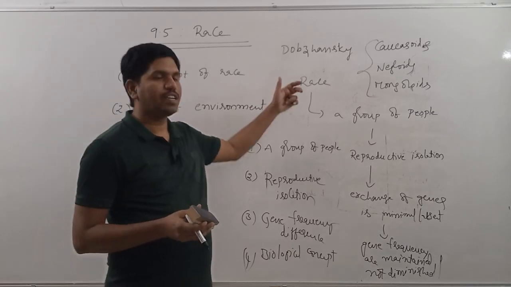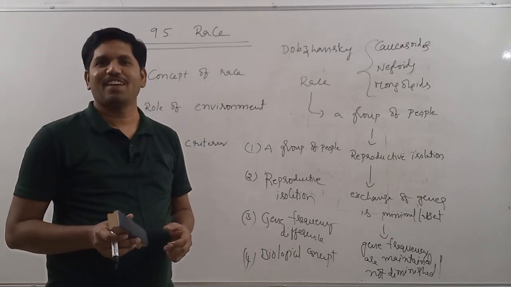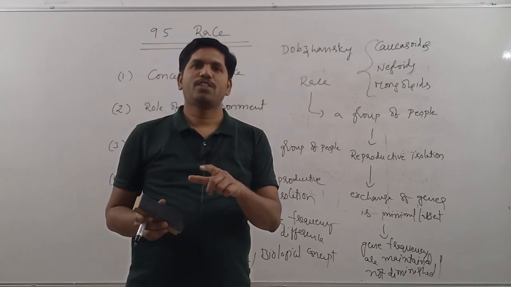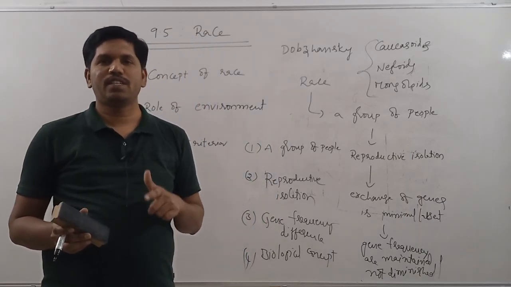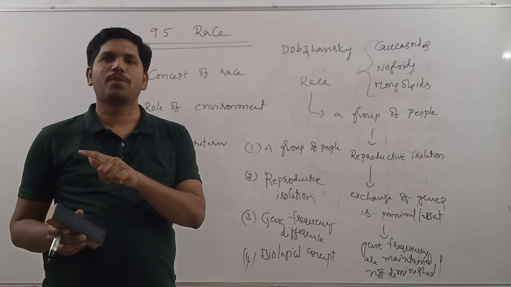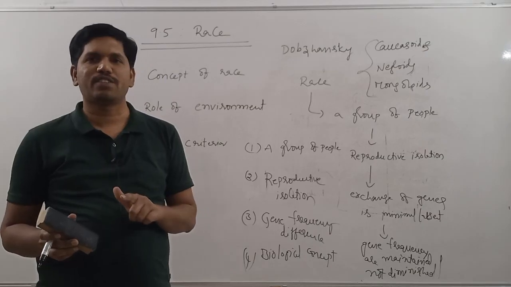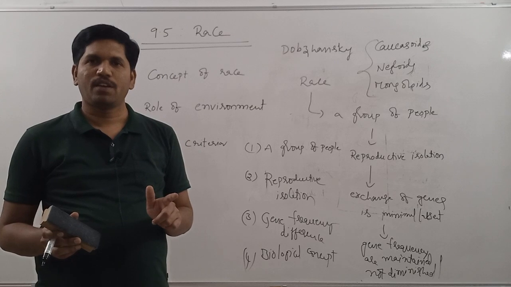According to Dobzhansky, the definition is different, but the underlying meaning is the same. A race is nothing but a group of people which is reproductively isolated such that the exchange of genes between that population and another population is minimal or absent, so that the gene frequency differences are maintained or not diminished.